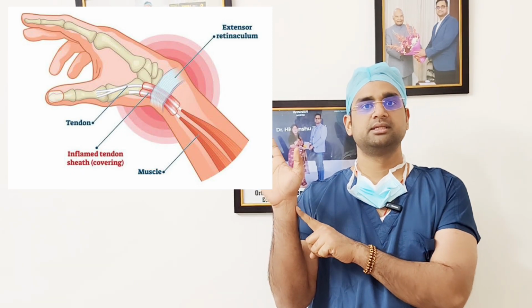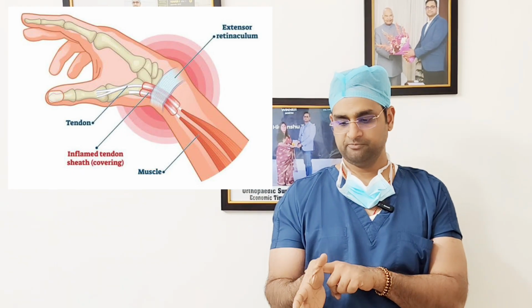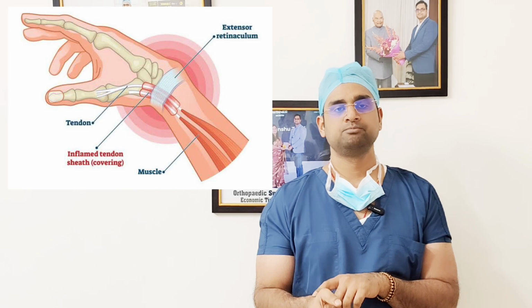Other non-traumatic reasons could be a reduction in the blood supply to the wrist bones. Normally two bones undergo AVN. AVN is avascular necrosis of the bone. It can occur in the lunate or scaphoid, and this is also one of the reasons for pain around the wrist joint. Other reasons include De Quervain tenosynovitis, in which the pain typically occurs in this area, and whenever we try to move the thumb, it can pain.